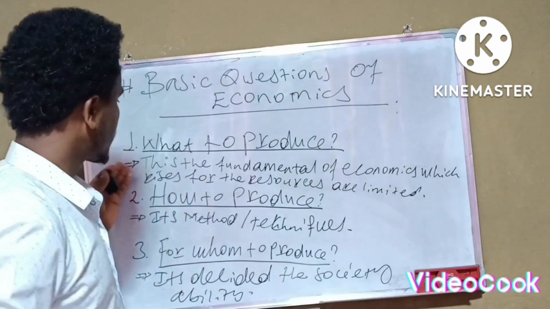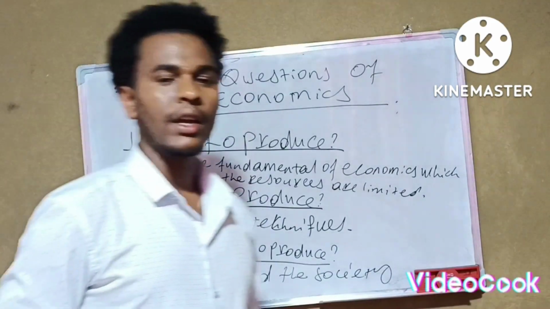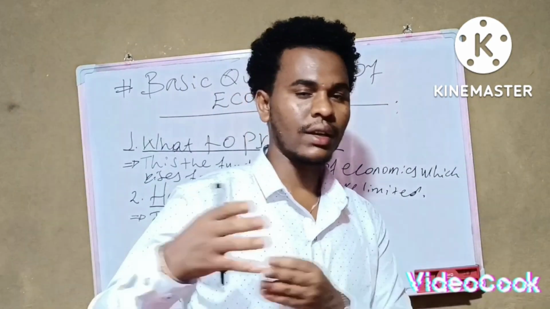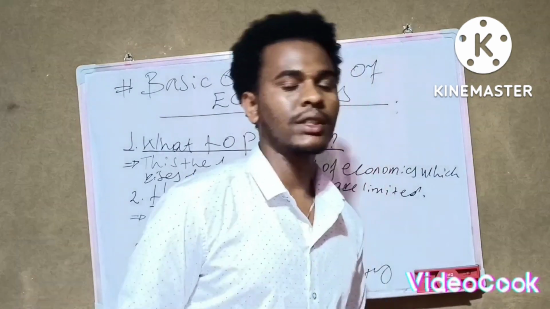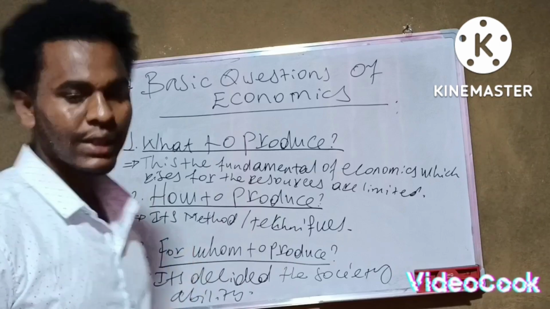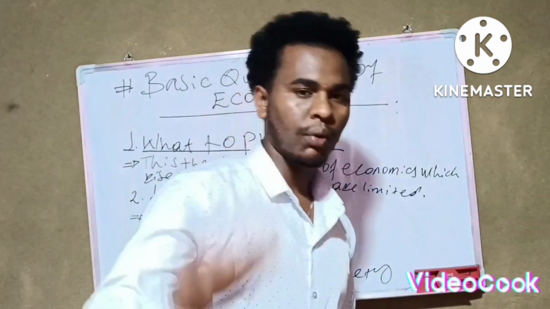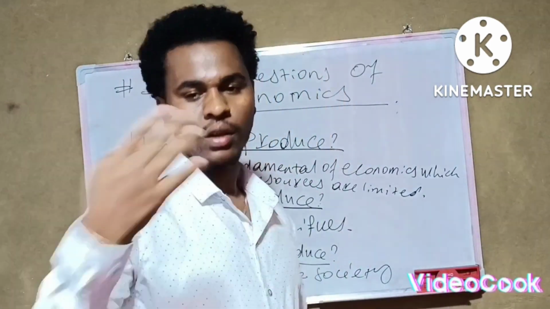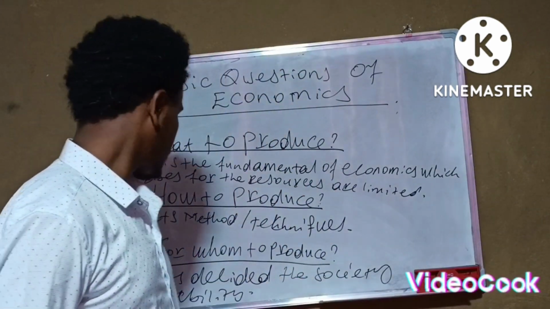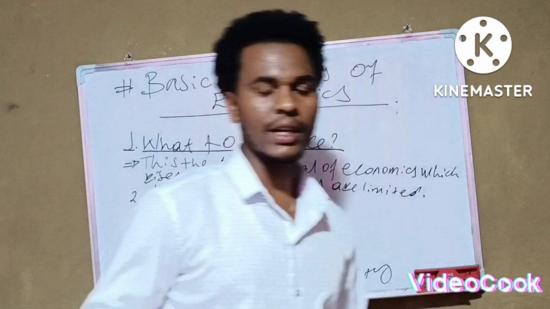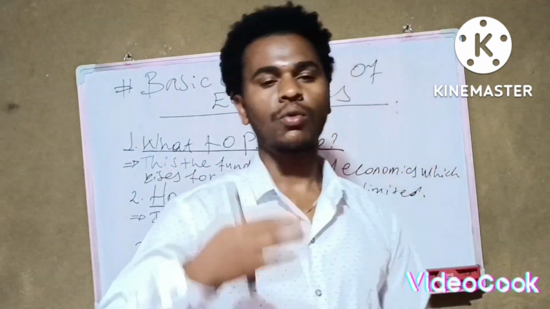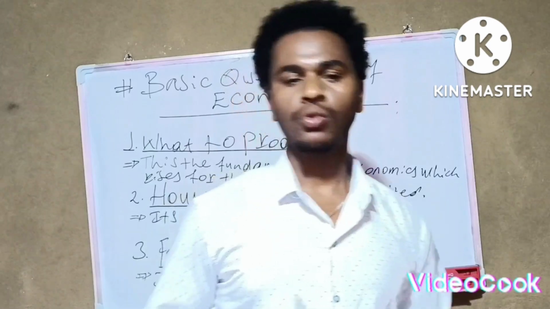What to produce is the fundamental economic question, which arises because resources are limited. How to produce is the method or technique used in manufacturing any product. For whom to produce is decided in society by ability, by who can afford to pay.